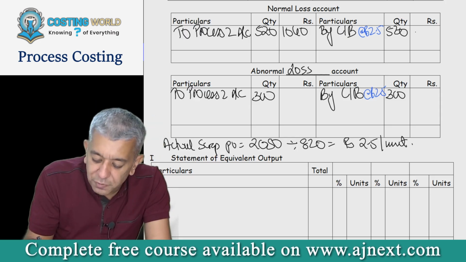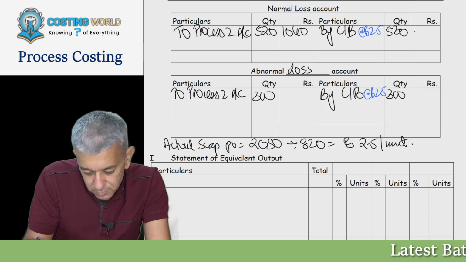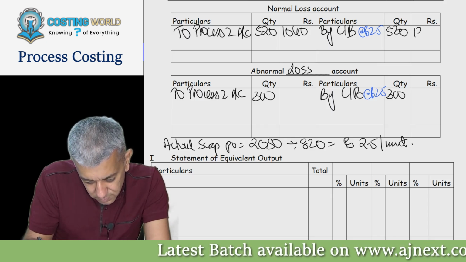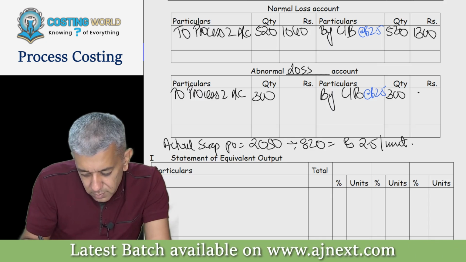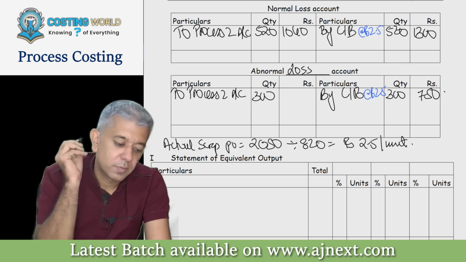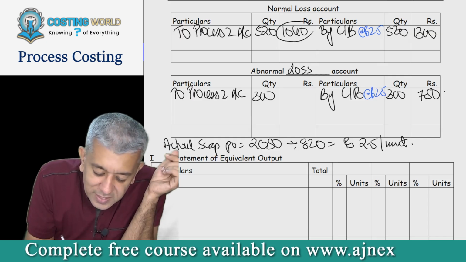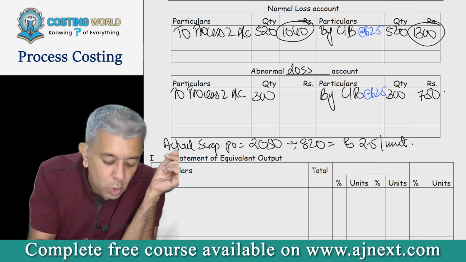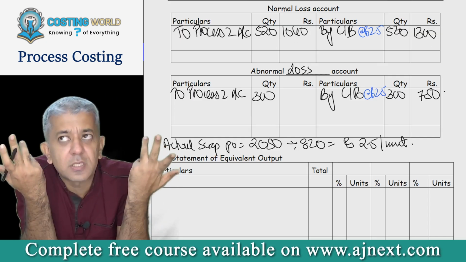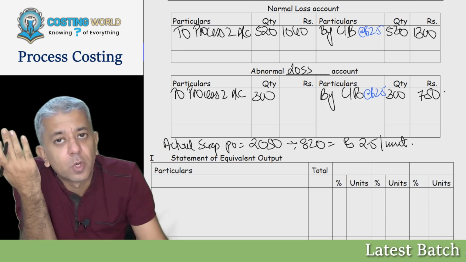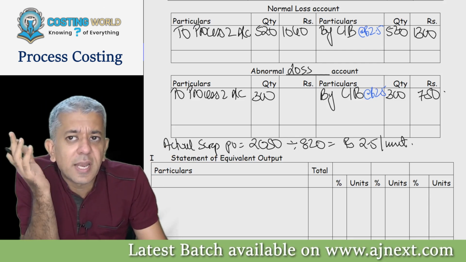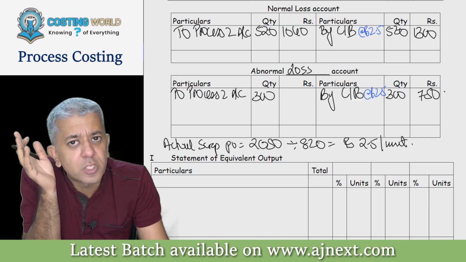Get me the actual figures, please. Now see, you were expecting a scrap value of 1040. You got 1300. Be happy. This is abnormal happiness. All abnormal things in it will ultimately get transferred to the costing P&L account only.